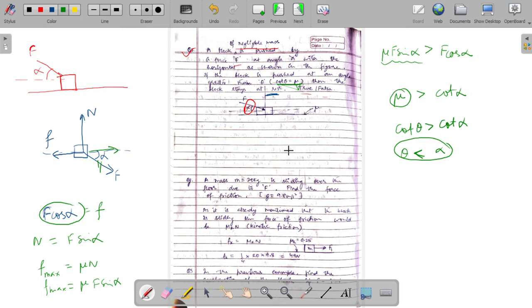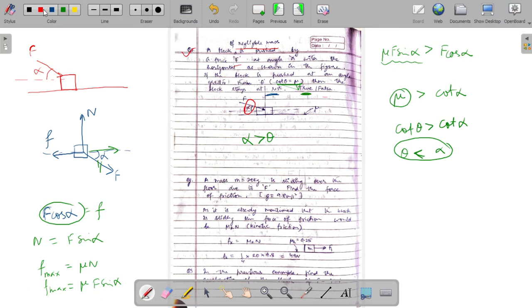So this is what is given to us in the question, that if the block is pushed at an angle greater than theta, then the block stays at rest. So we have proved just that. So this statement would be correct. So for alpha greater than theta, the block would stay at rest.